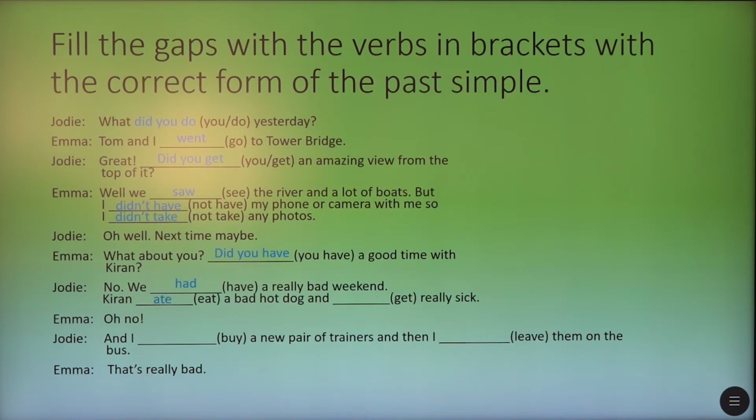A bad hot dog, and the past form of get, it's got. Really sick. Oh no. And the past form of buy, bought. I bought a new pair of trainers and then I left them on the bus. That's really bad. So now you know the past form of the verbs that we mentioned till now.